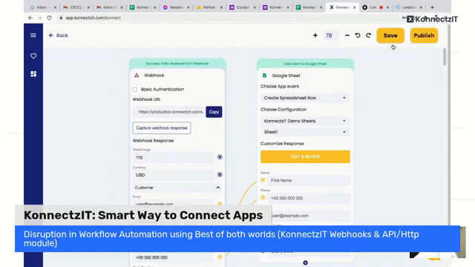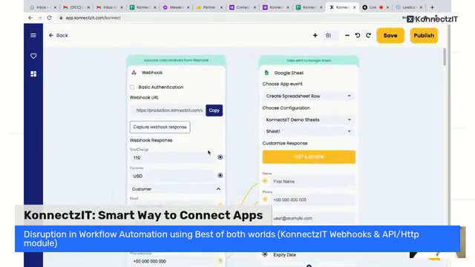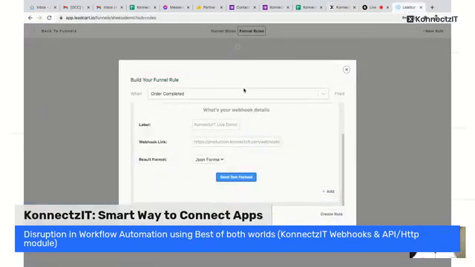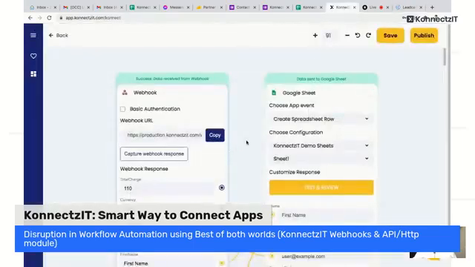Any application which supports webhook features, you can use those webhooks. You just need to copy this webhook URL and paste it inside the app. Right now I just pasted it inside LeadCart. In a similar way, you can paste it inside any app which supports it.